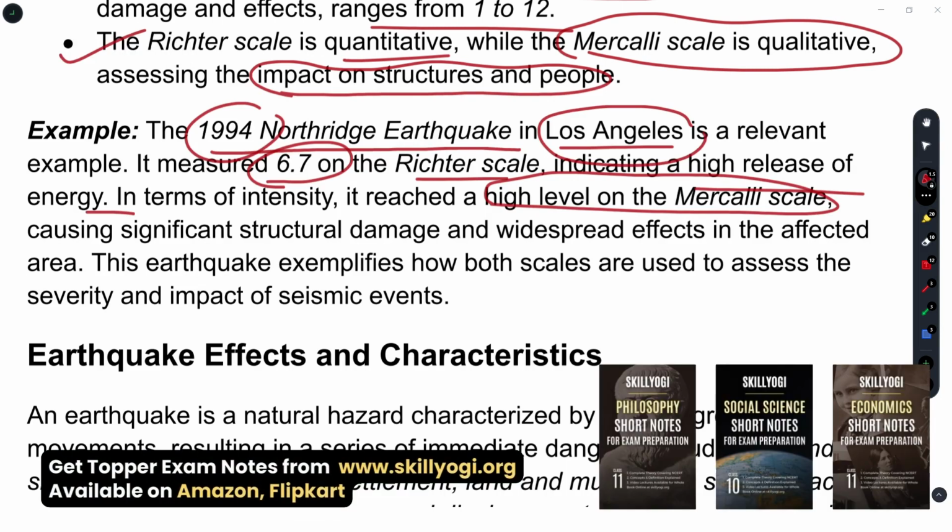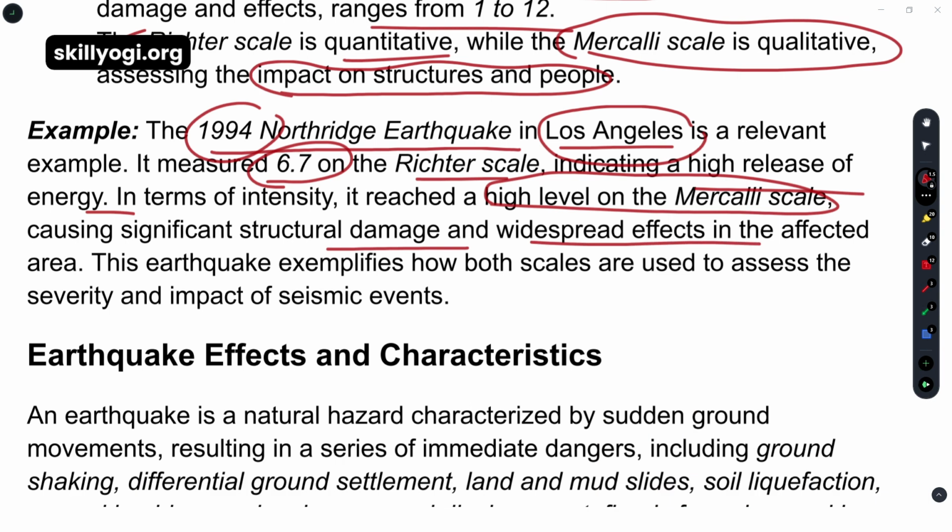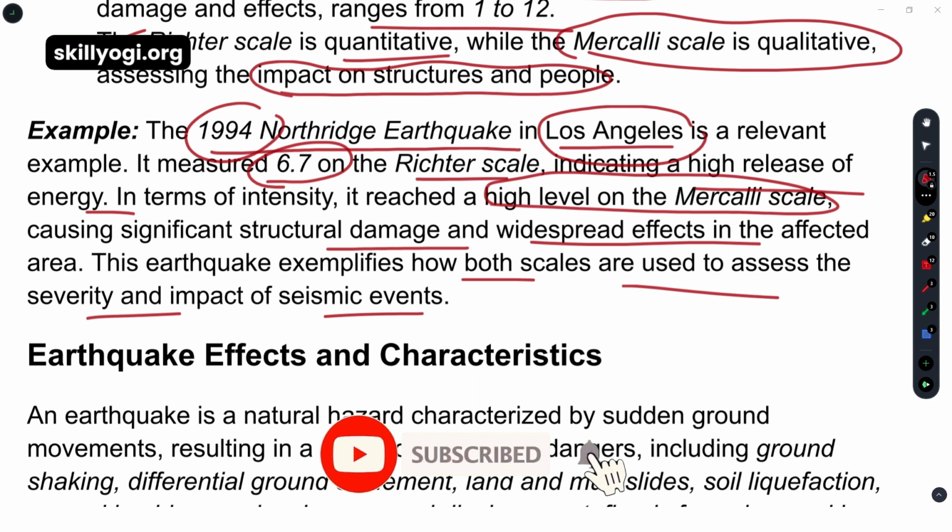It caused significant structural damage and widespread effects in the affected area. The earthquake exemplifies how both scales are used to assess the severity and the impact of a seismic event.